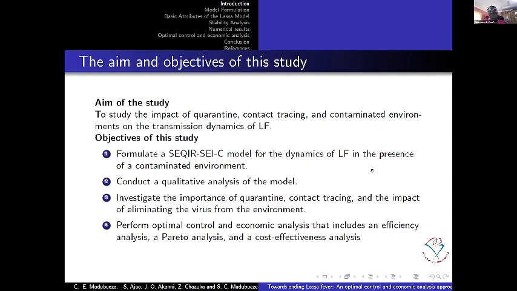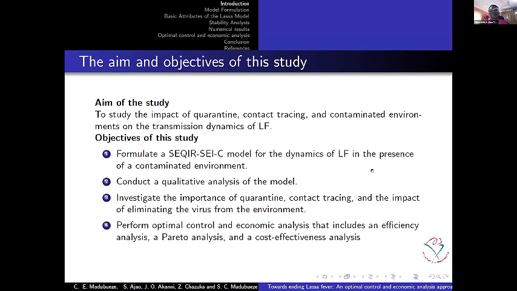So what we want to look at in this study is the impact of quarantine, contact tracing, and contaminating environment on the transmission dynamics of Lassa fever. Environment, in the sense that you know how smart a rat can be. It can find ways of getting into human habitats. It can contaminate food in the course of searching for food to eat. So we want to look at the contaminating environment.